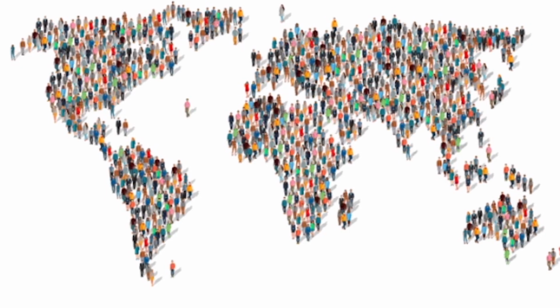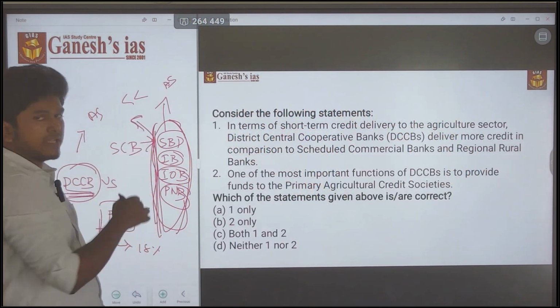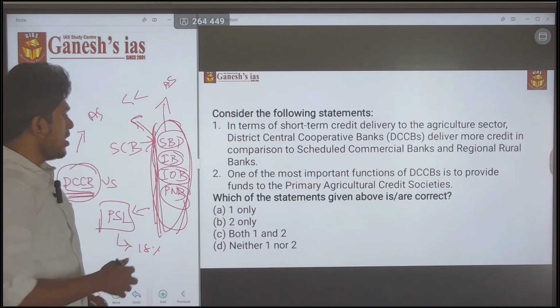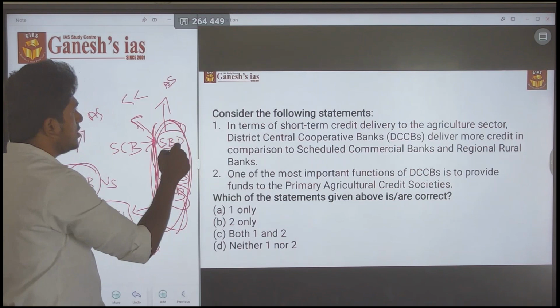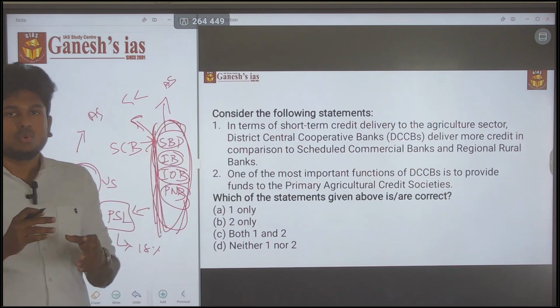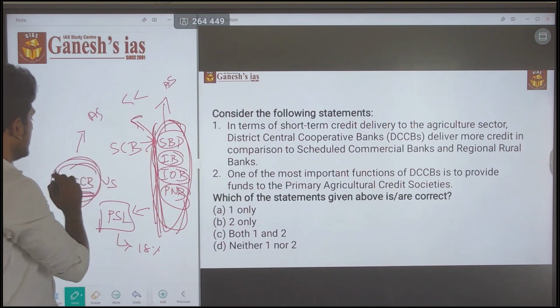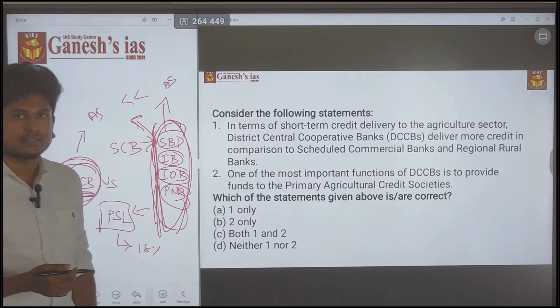Based on the population density, they may have 3 to 4 branches within that district itself. In such a scenario, the lending done by all these banks towards the agriculture sector is way greater than this single district central cooperative bank.